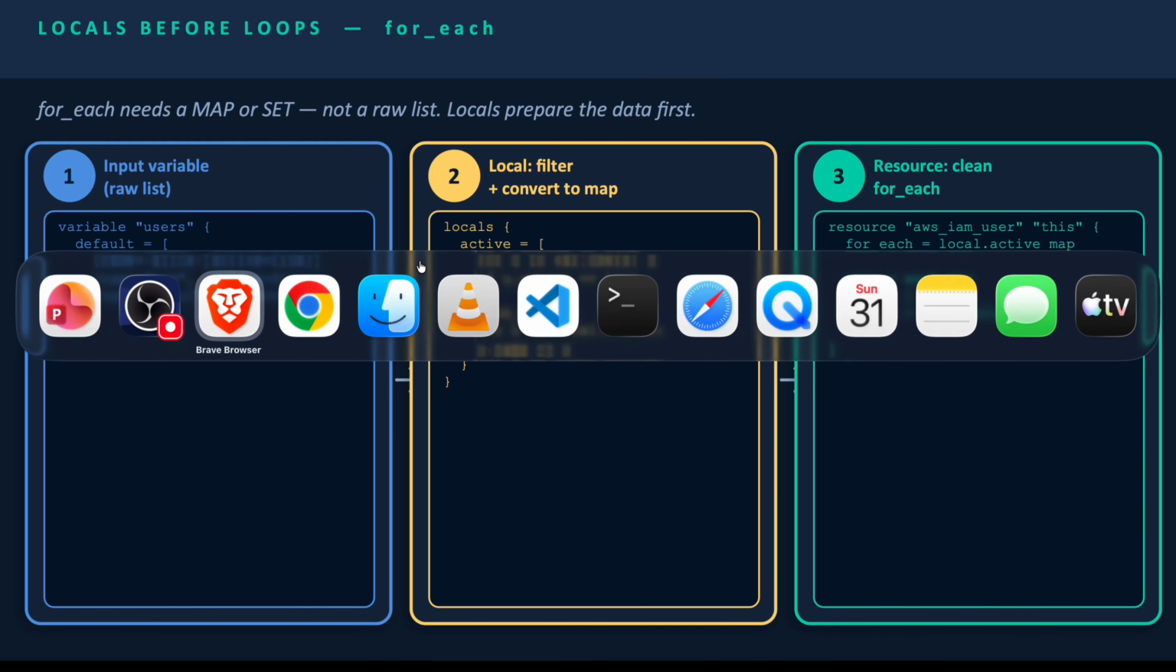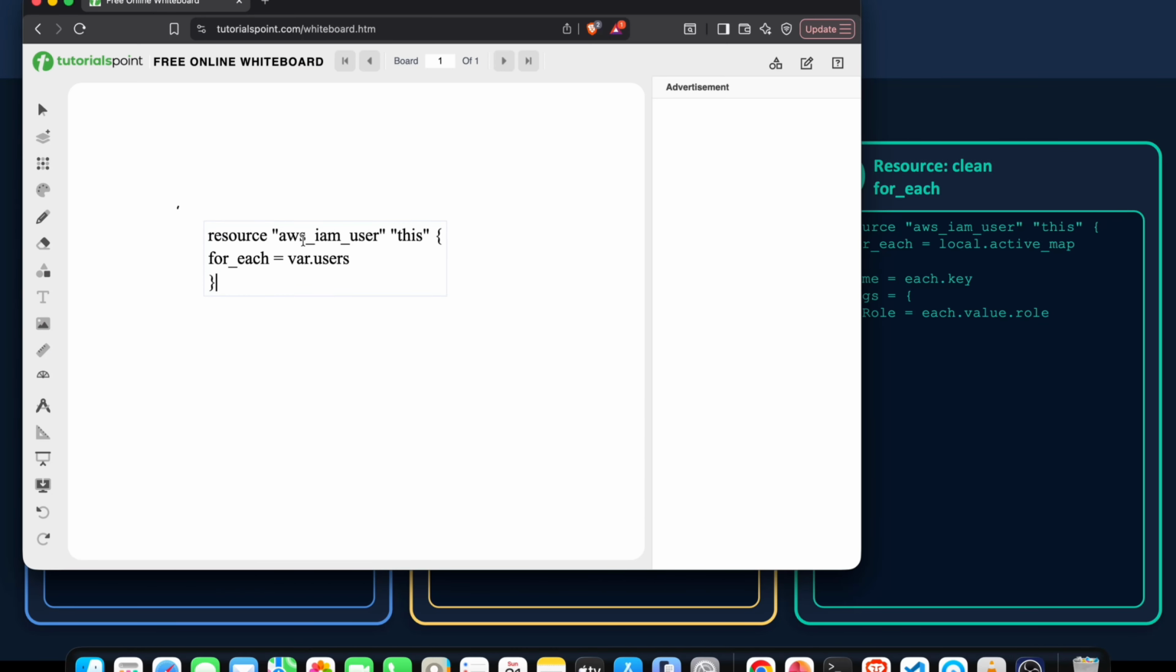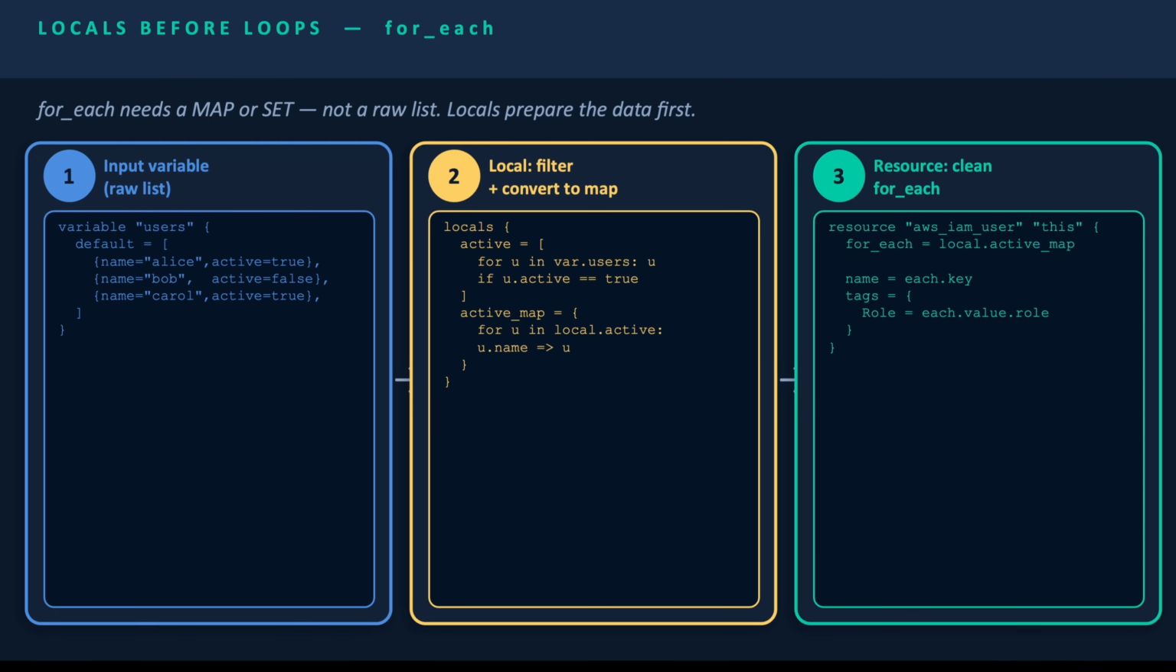Let me give you an example. Like I have created a resource, aws_iam_user, and given it some local name, and here we are applying the for_each loop with the users directly. So what will happen? Terraform will throw the error. So what are we doing in the first step?